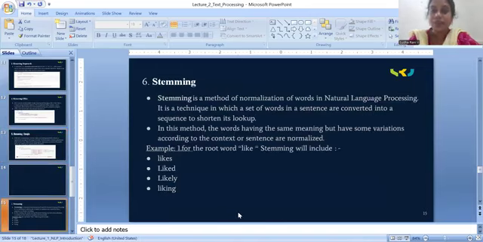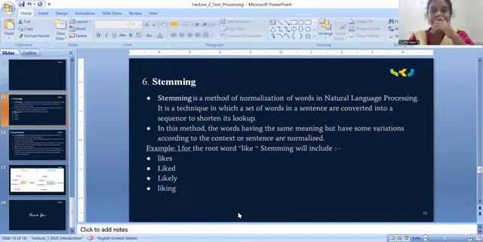Next important step in pre-processing. Here we have two important steps in text pre-processing, that is stemming and lemmatization. If time permits, I will make one more video only for the explanation of stemming and lemmatization, because these are important topics and we need much explanation. If time permits, definitely I will cover one more video only on stemming and lemmatization.